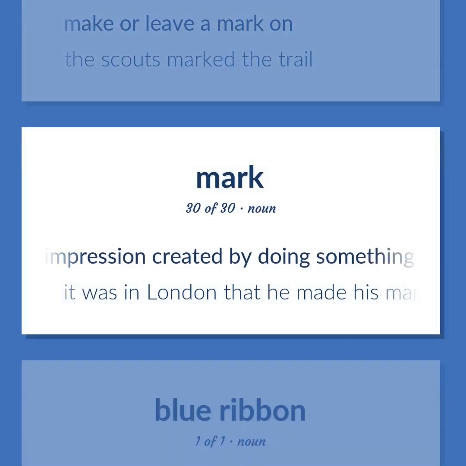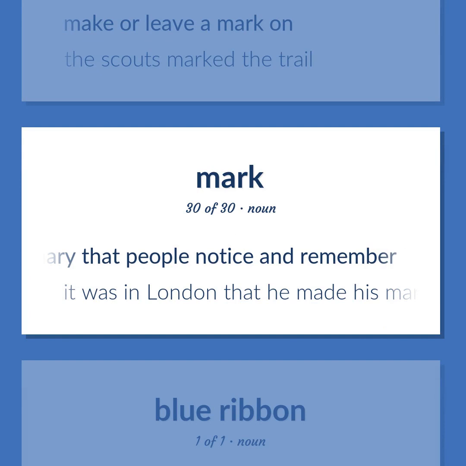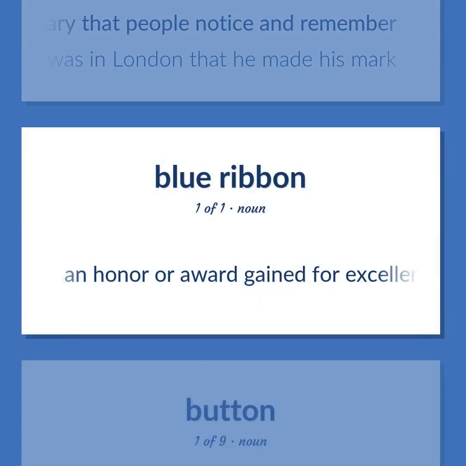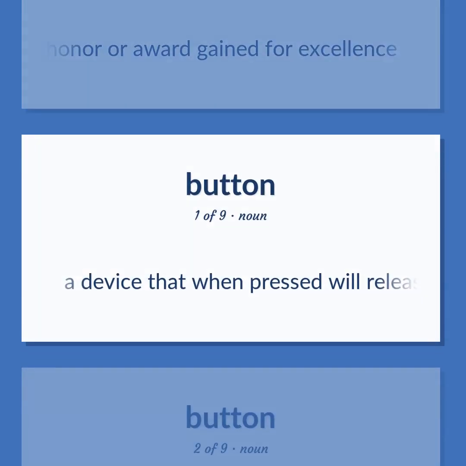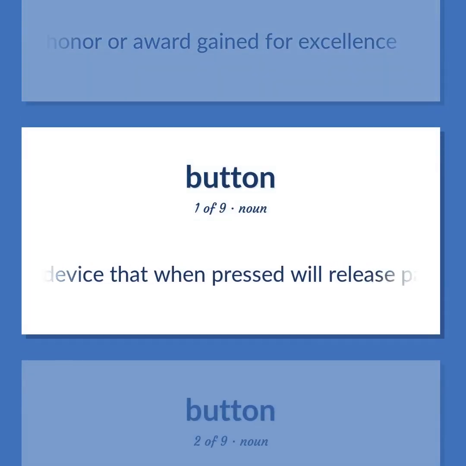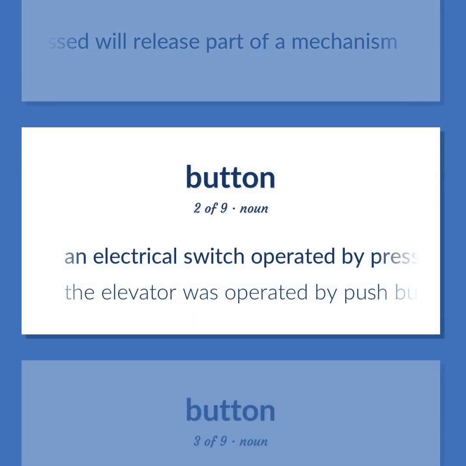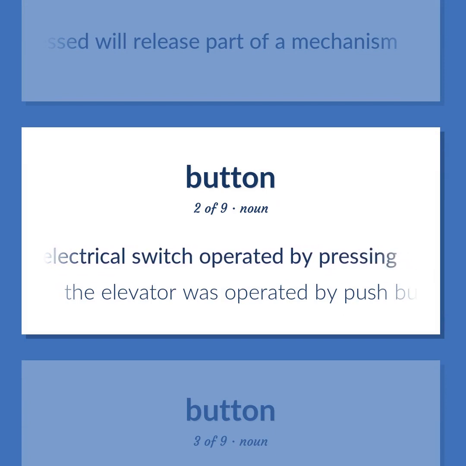The impression created by doing something unusual or extraordinary that people notice and remember. It was in London that he made his mark. An honor or award gained for excellence. A device that when pressed will release part of a mechanism. An electrical switch operated by pressing. The elevator was operated by push buttons.